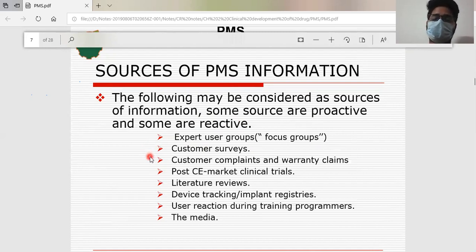Customer complaints and warranty claims. Okay, customer complaints or warranty claims will be there for any kind of devices or prosthetics or those kinds of things.